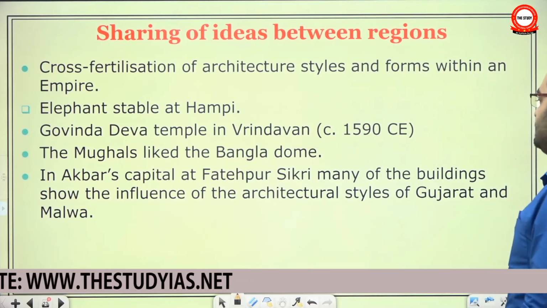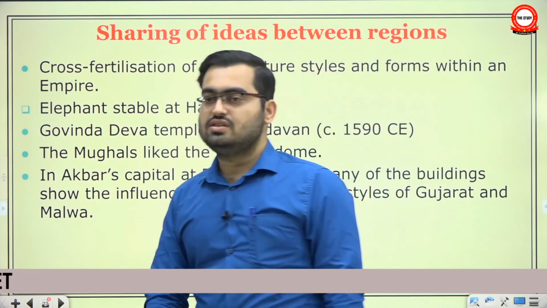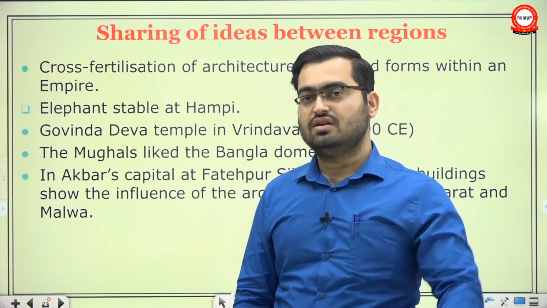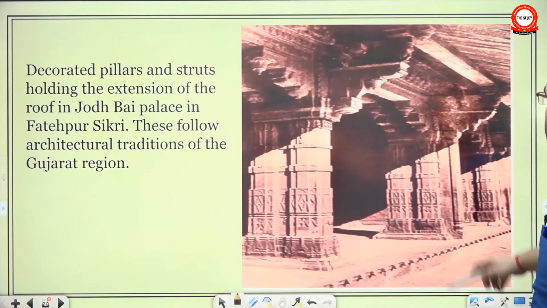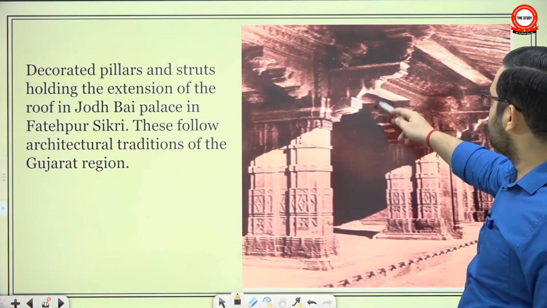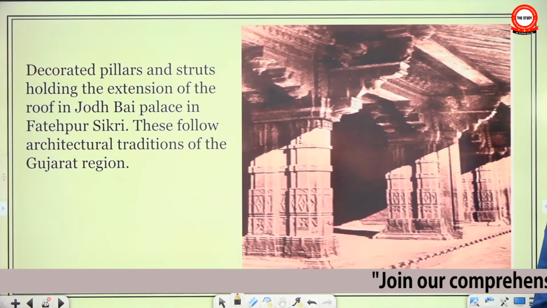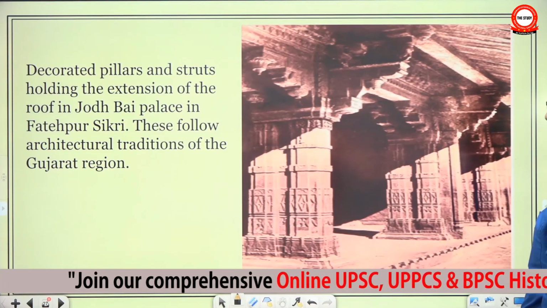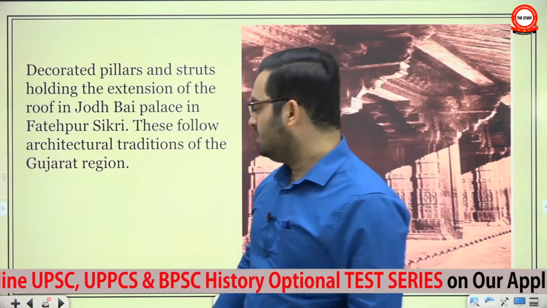In Akbar's capital at Fatehpur Sikri, many of the buildings show the influence of the architectural styles of Gujarat and Malwa. You will see the house of Birbal, or the house of Jodhabai. There you will clearly see the influence of the Jain style of architecture and Rajasthani styles of architecture. Here, you see these pillars, there is this chhatri, and then you have these carvings and these supporting things. We have decorated pillars and struts holding the extension of the roof. We have chhajja kind of things in Jodhabai's palace. These follow architectural traditions of Gujarat design. So what happened is that they picked up ideas from one region and took them to the next region as well.